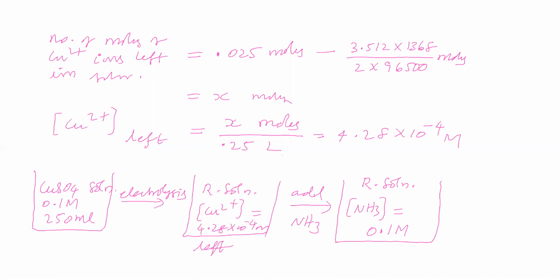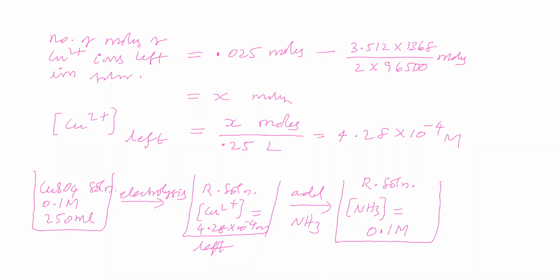First question, last statement: if the complex is detectable up to its concentration as low as 1 into 10 to the power of minus 5, would a blue color be shown by the electrolyzed solution on addition of ammonia?